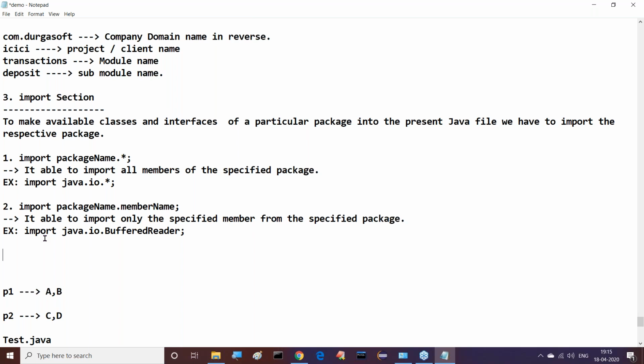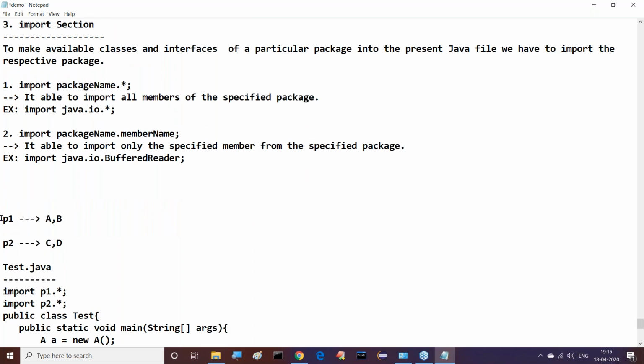Now this is the import section: import package name dot member name. That's the point I'm clearly saying. The first one is, if you want to get all classes and interfaces from a particular package, then we can use this syntax. And if you want to use only one particular class name from the package, then we have to use this particular syntax.